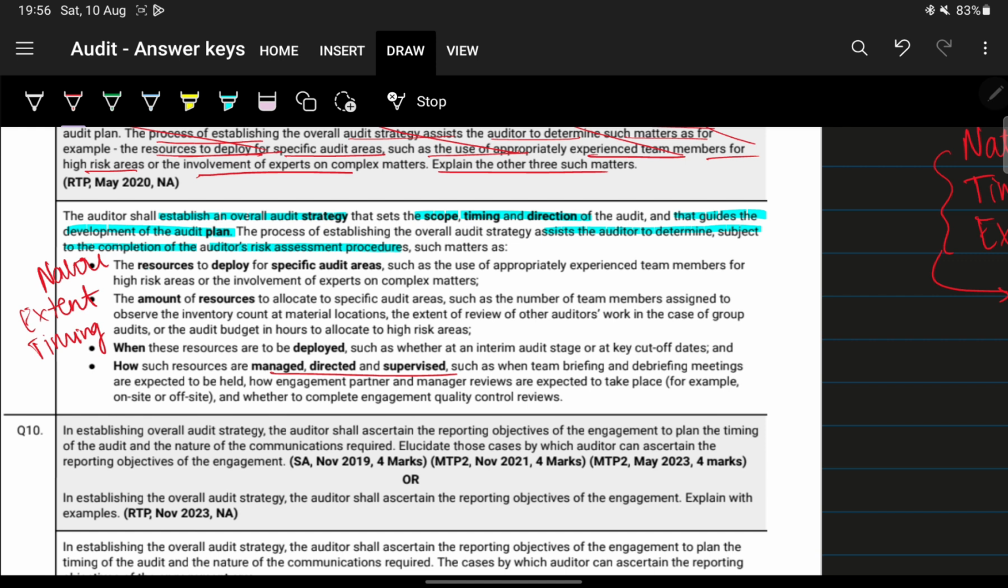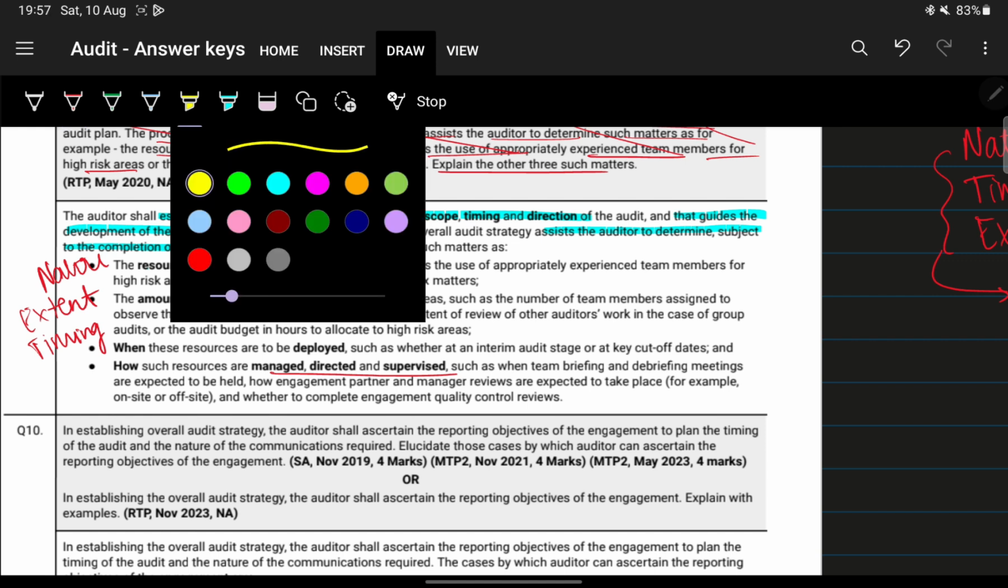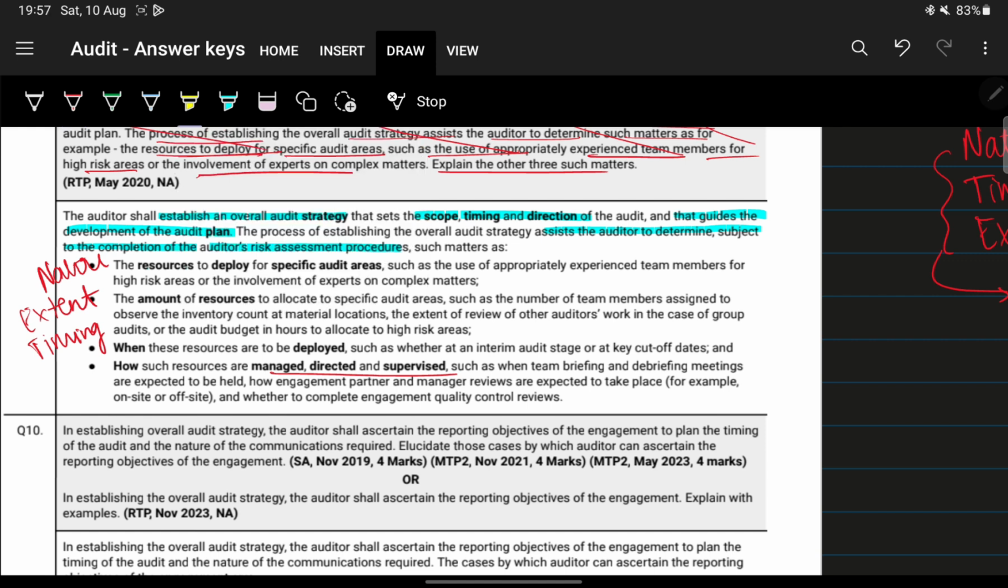So firstly, in the first part here, in nature, what comes in nature? The resources to deploy for specific audit areas, such as use of appropriately experienced team members. So this is the nature of the team members, whether they should be highly experienced, or whether there are any high risk areas for the involvement of experts, right? So that is the nature of resources they're talking about here.